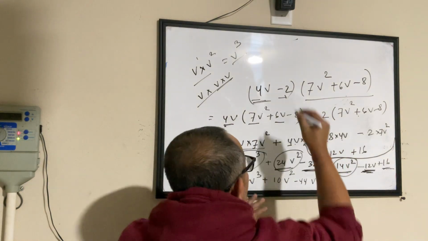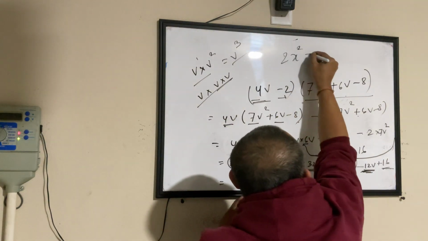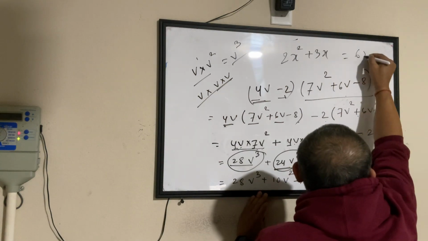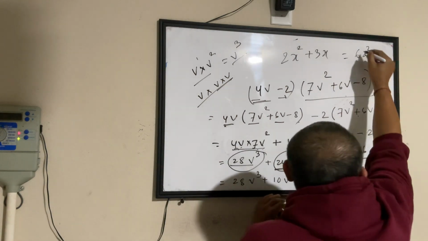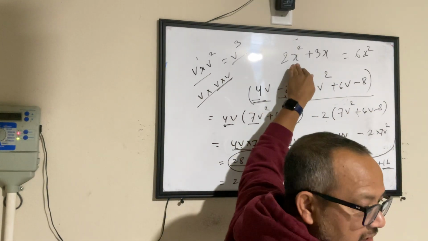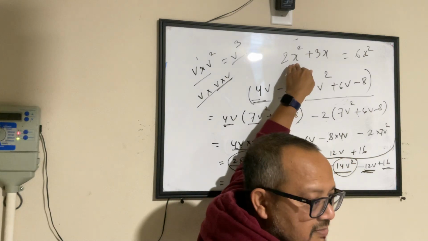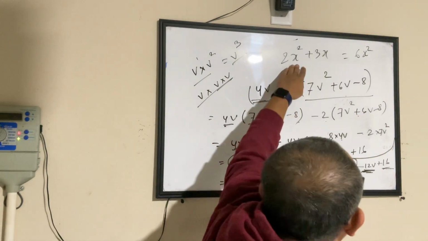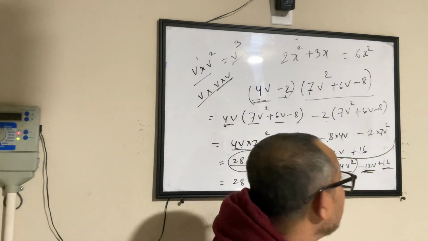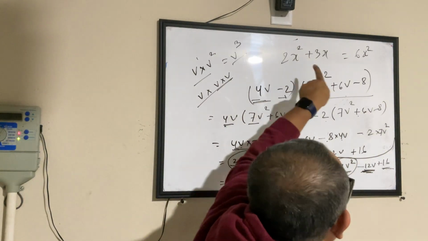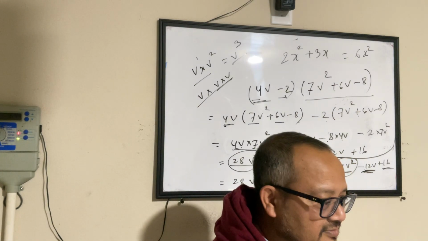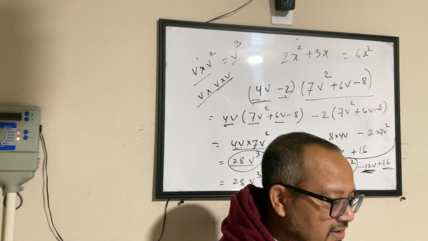You will never be able to add 2x squared plus 3x and say this equals 6x squared or 5x or whatever. These are so unique in itself, even if it looks similar. But when it comes to dealing with algebra, you cannot add an x squared with an x. They will remain as 2x squared plus 3x only. It will not change to anything else. Does it make sense?